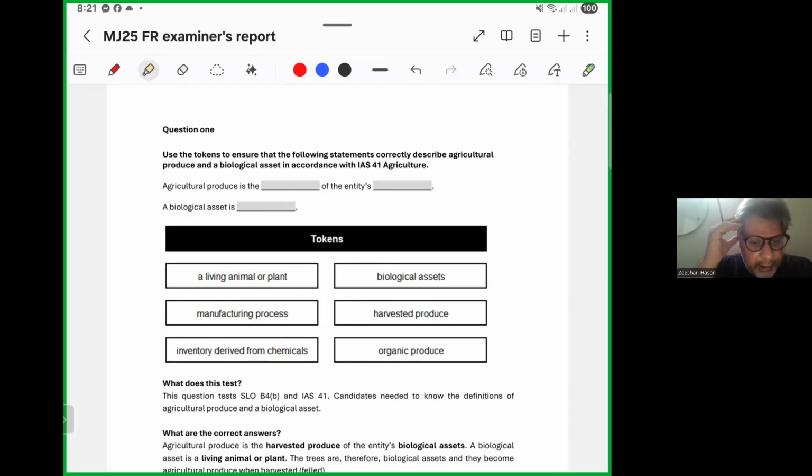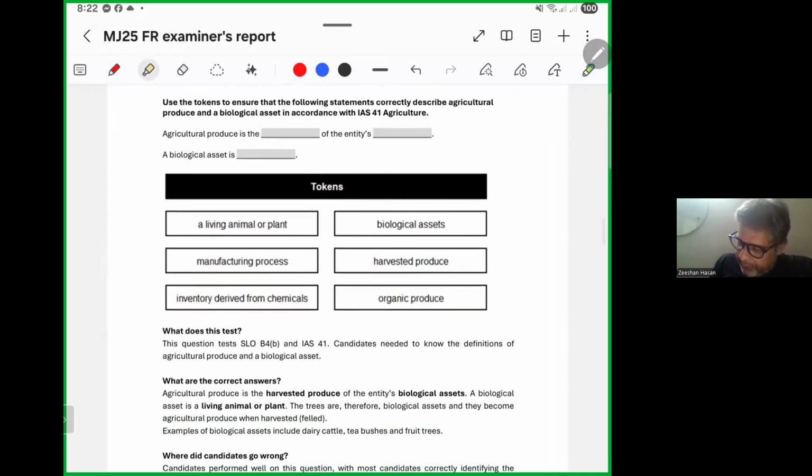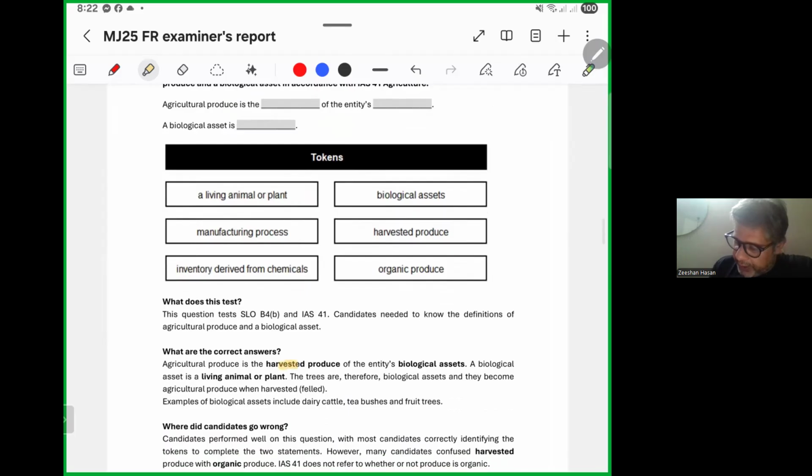What are the correct answers? C. First, agriculture produce is the harvested produce of the entity's biological assets. A biological asset is a living animal or plant, and trees are therefore biological assets, and they become agriculture produce when harvested. Examples of assets include dairy cattle, bushes, and fruit trees.